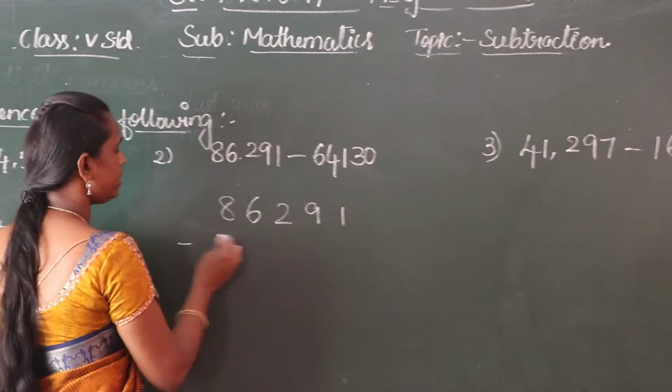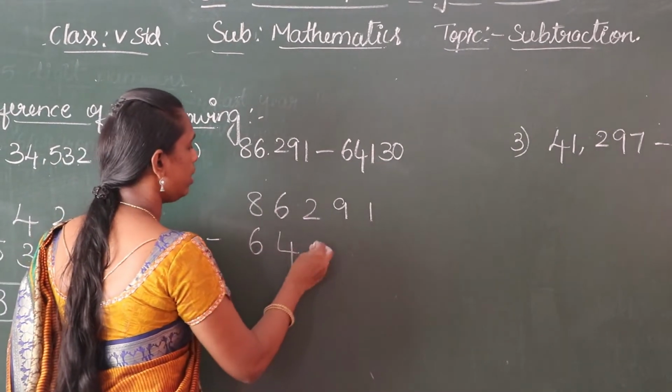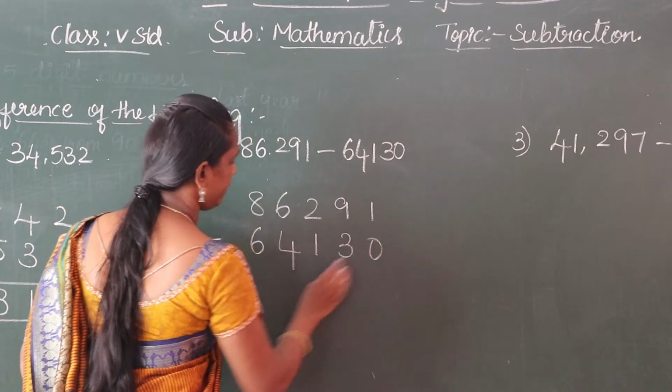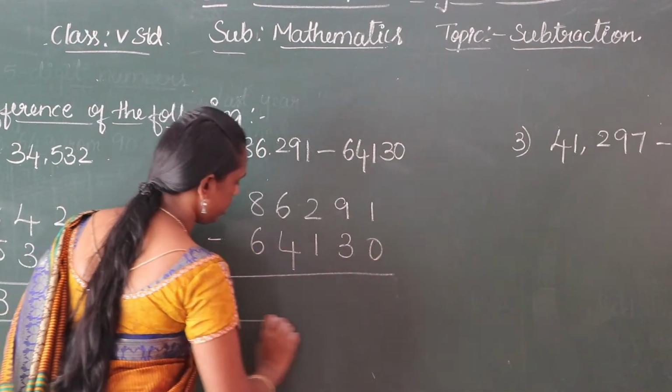86,291 minus 64,130. Do the subtraction here.